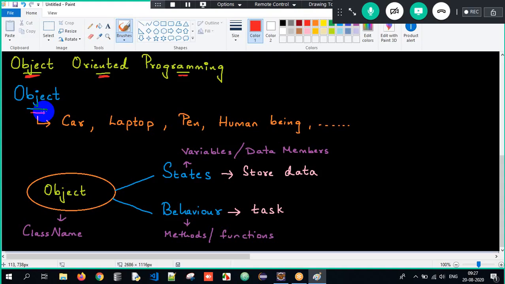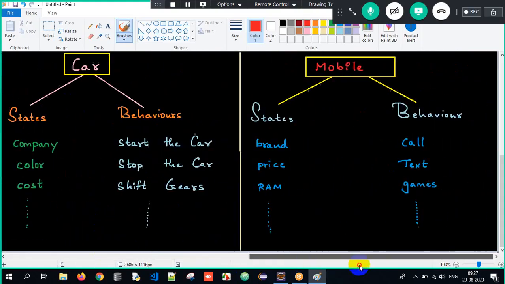Object name is considered as class name. States are referred to as variables or data members, and behaviors are referred to as methods or functions. Clear? And we took an example here. We considered class and mobile as an object, and we differentiated what are states and what are behaviors.